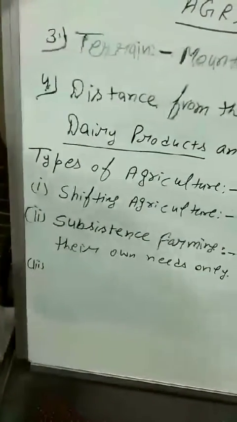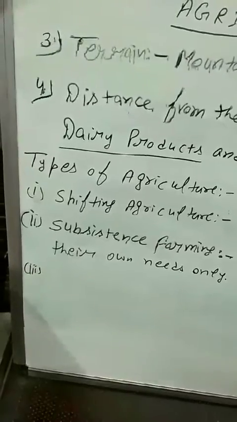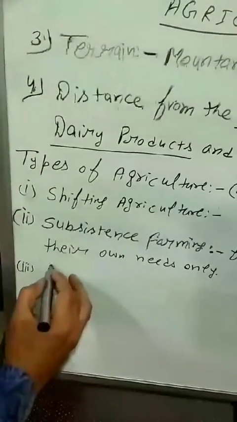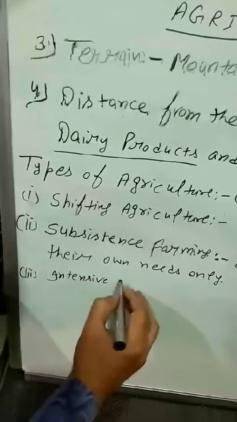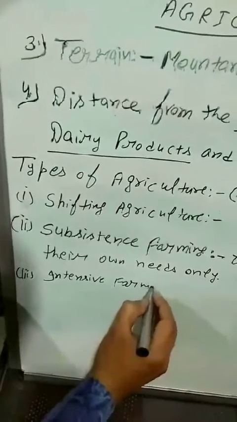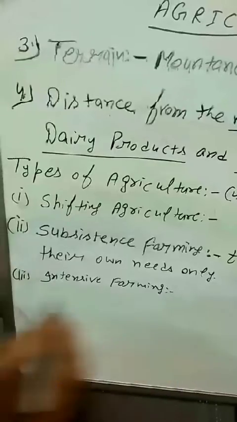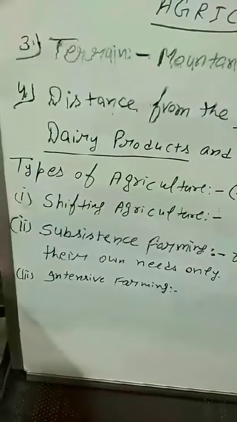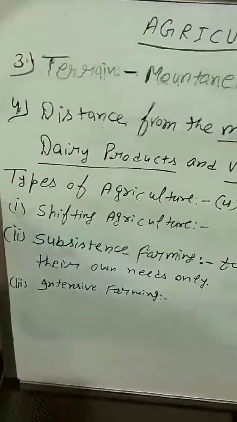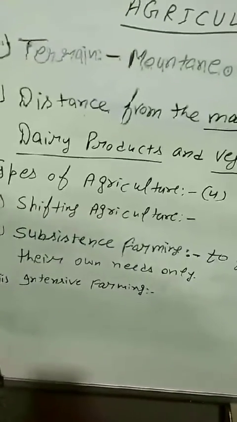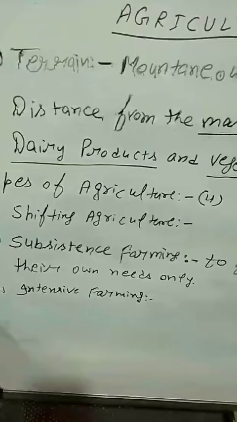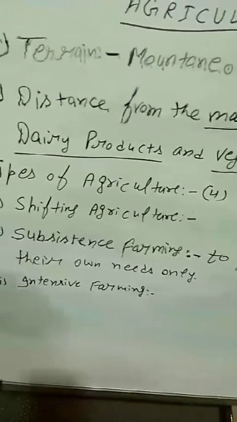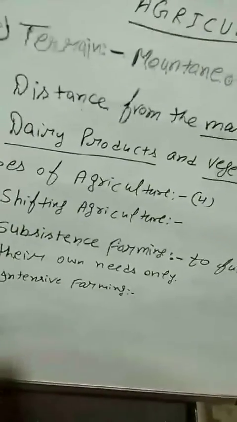Number 3, we have intensive farming. Again we have a very small patch of land to sow our fields, but here farmers are ready to get maximum yield by the use of fertilizers, manures and other chemicals.